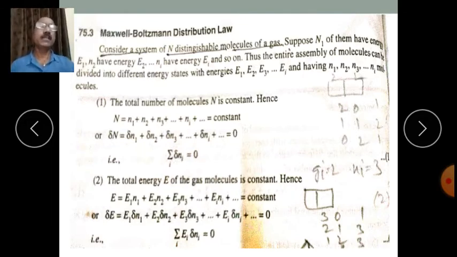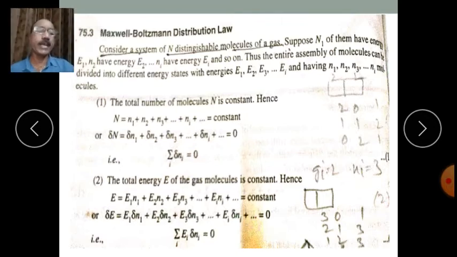So this is the first assumption, or restriction, we can say. And the total energy E of the gas molecules is also constant, isn't it? So E is equal to E1 n1 plus E2 n2 plus E3 n3 plus and so on, plus Ei ni plus and so on, which is equal to a constant. We have assumed that n1 number of molecules are possessing energy E1.